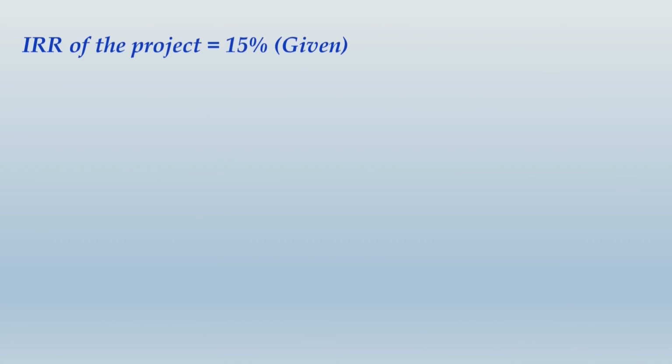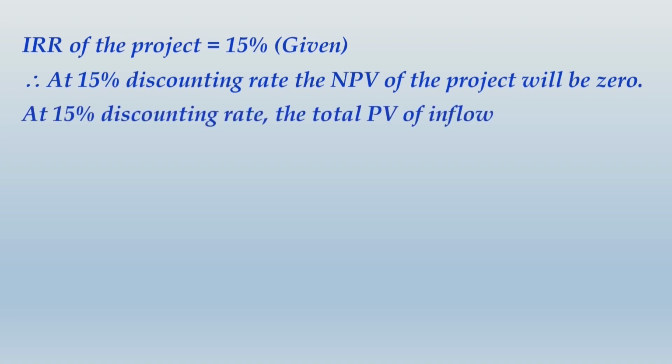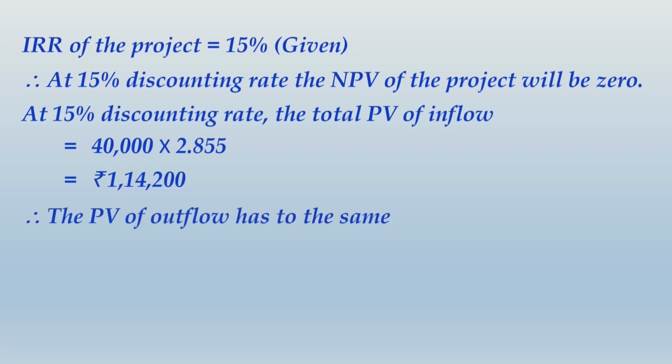We start with IRR of the project, which is equal to 15%, already given in the question. At 15% discounting rate, the NPV of project will be 0. That is, at 15% discounting rate, the total PV of inflow will be 40,000 into 2.855, which is 1,14,200, and we have concluded that the total PV of outflow has to be the same. Therefore, the cost of project has to be 1,14,200.